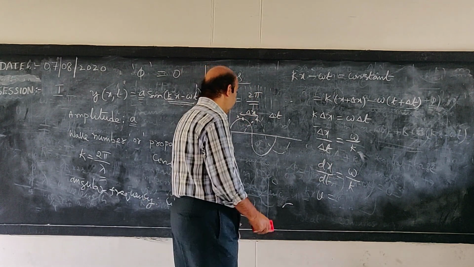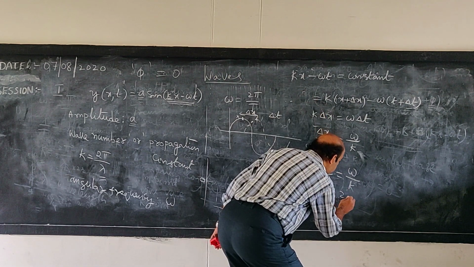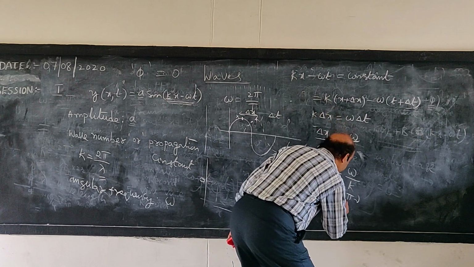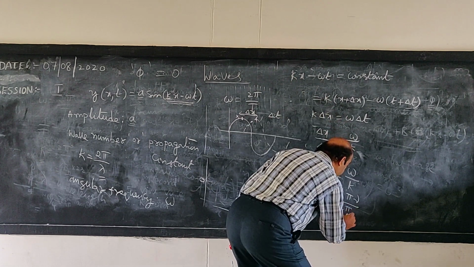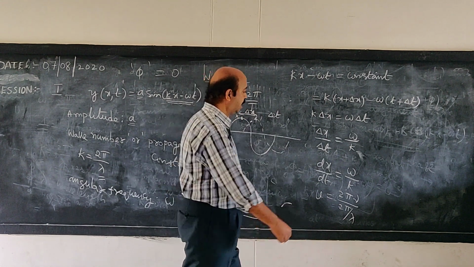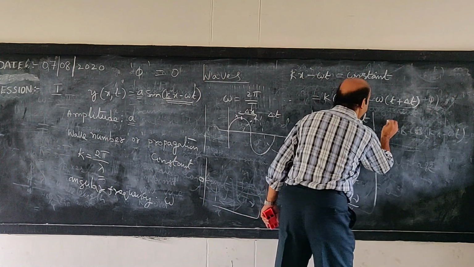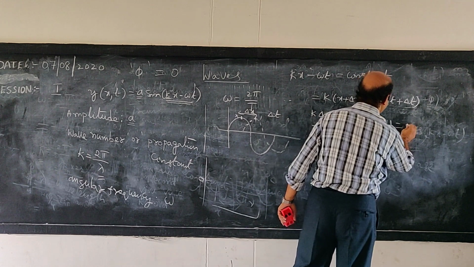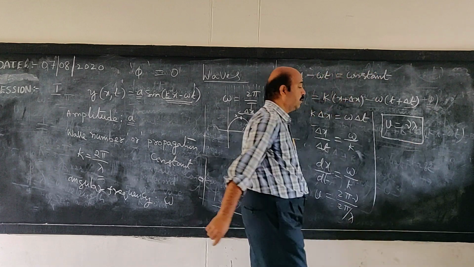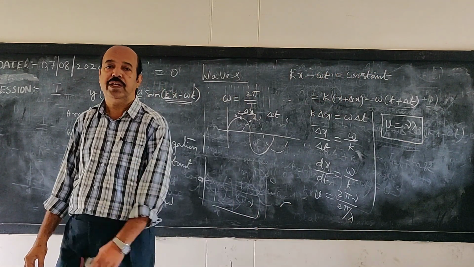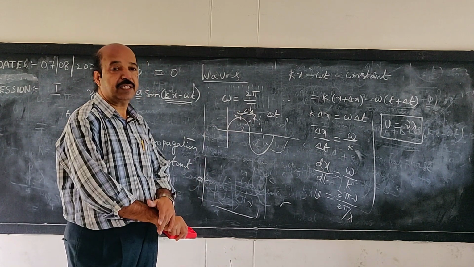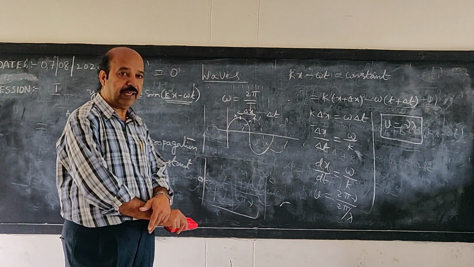But already we know omega is 2 pi times the frequency and k is 2 pi by lambda. Therefore, that 2 pi gets cancelled and finally the wave velocity is given by nu lambda. That lambda term goes to the numerator. In that way, we can derive the relation between wave velocity, frequency and wavelength.